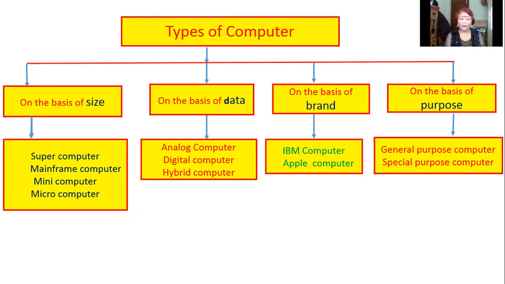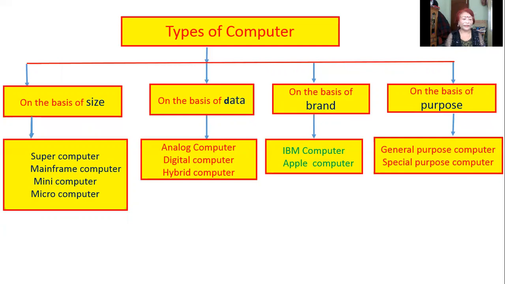On the basis of brand, we can classify it into two. They are IBM computer, Apple computer, along with IBM compatible computer also. On the basis of purpose, we can classify it into two. They are general purpose computer and special purpose computer.